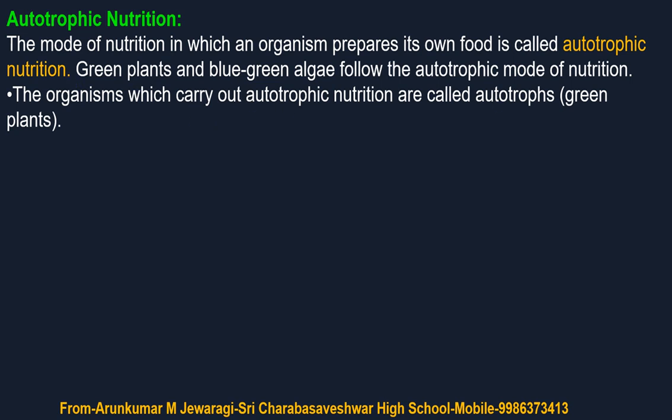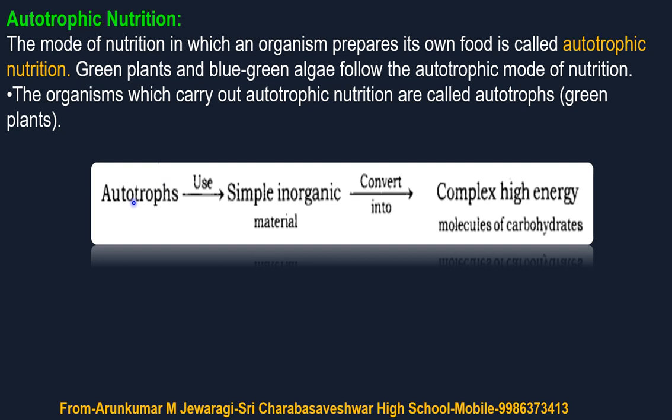Autotrophs use simple inorganic materials like water and minerals for the preparation of food. By using these important inorganic materials, they convert them into complex high energy yielding molecules like carbohydrates. Autotrophs can use simple inorganic materials and convert them into complex high energy yielding molecules like carbohydrates. This is the speciality of the autotrophic mode of nutrition and autotrophs.